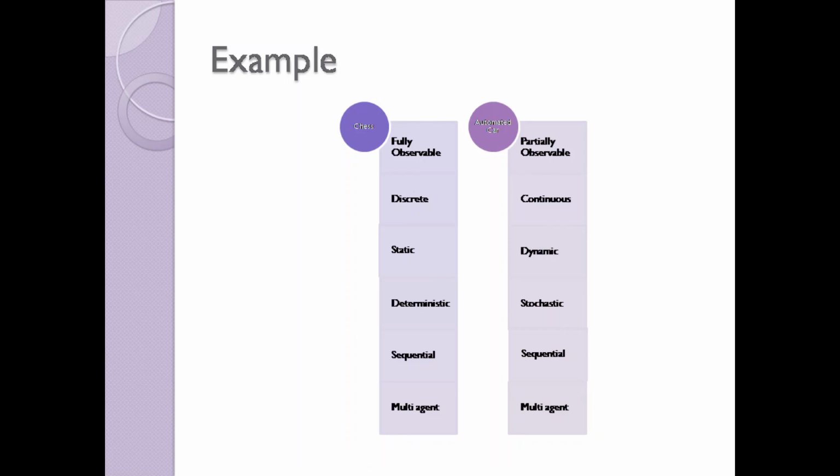Whereas the automated car is partially observable, since the agent has to work in an environment which keeps changing. It is a continuous environment, and it is dynamic and stochastic, randomly working, but the activities are sequential, and it also involves multi-agent.